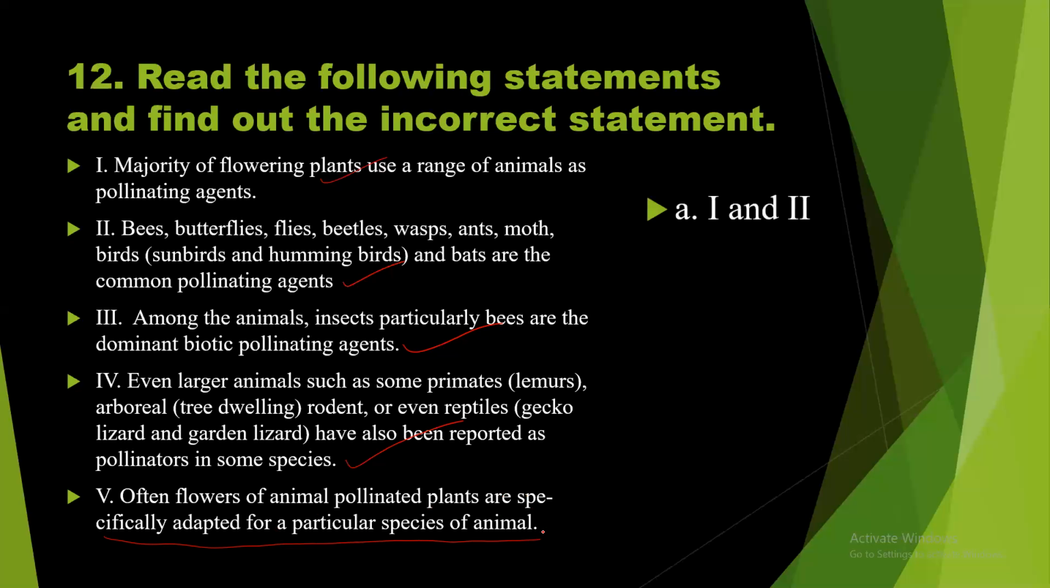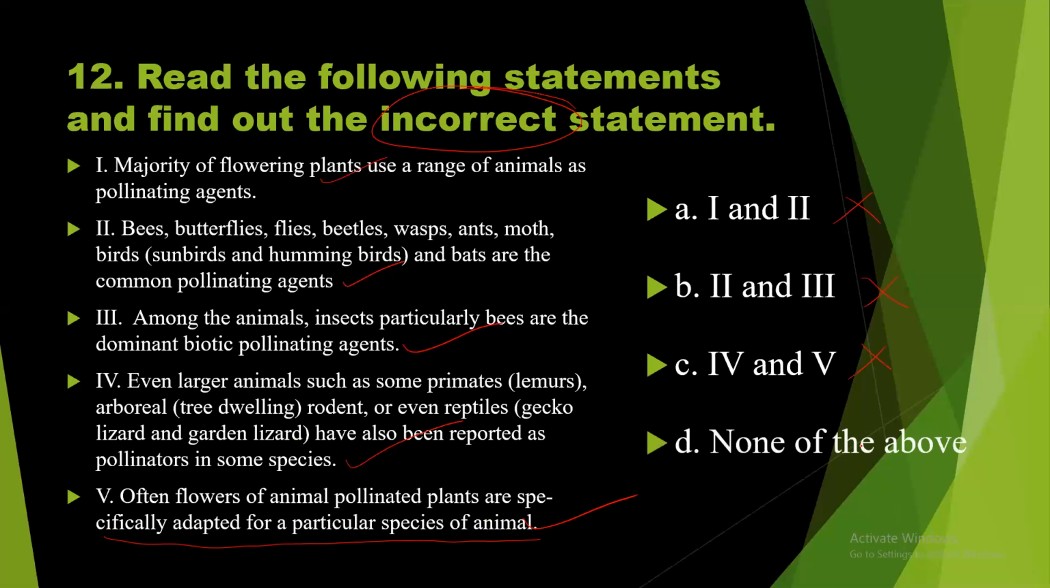Let us see the options. Option A. So they're asking the incorrect statement. We need to identify the incorrect. So as per our knowledge, no incorrect statement is found in it. So this is definitely wrong. Option B, it should be wrong. Option C, wrong. Option D, none of the above. Yes. This is the right answer to the question.